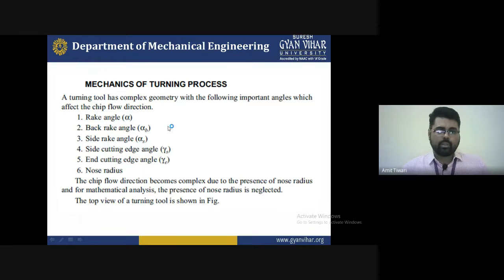Yes, we can say that the turning tool has complex geometry, with the following important angles which affect the chip flow direction: first is the rake angle, second back rake angle, third side rake angle, fourth side cutting edge angle, fifth end cutting edge angle, and sixth is nose radius. So these are the six angles responsible for affecting the chip flow direction.